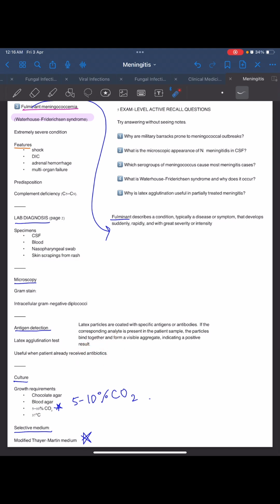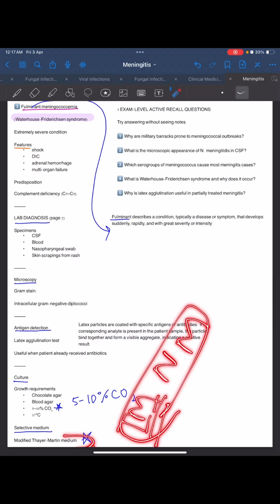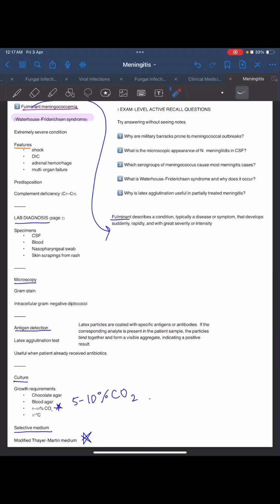Okay, latex agglutination test. For culture growth we use chocolate agar and blood agar, with 5 to 10% CO2 at 37 degrees Celsius. The selective medium we use for Neisseria meningitidis is modified Thayer-Martin medium, with 5 to 10% CO2. Why are military barracks prone to meningococcal outbreaks? Because there is crowding, and there are reservoirs, and they transmit through respiratory droplets.